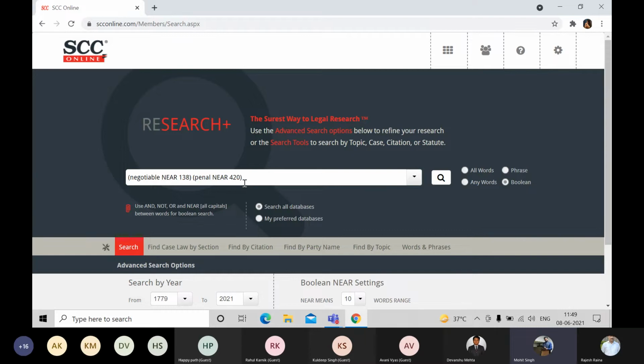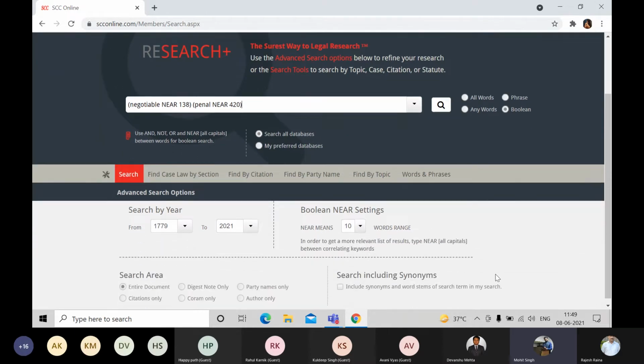So you don't have to think about all those small words which can fall in between your keywords. Near will take care of all of them, and it will also make sure that penal and 420 appear as close as possible.